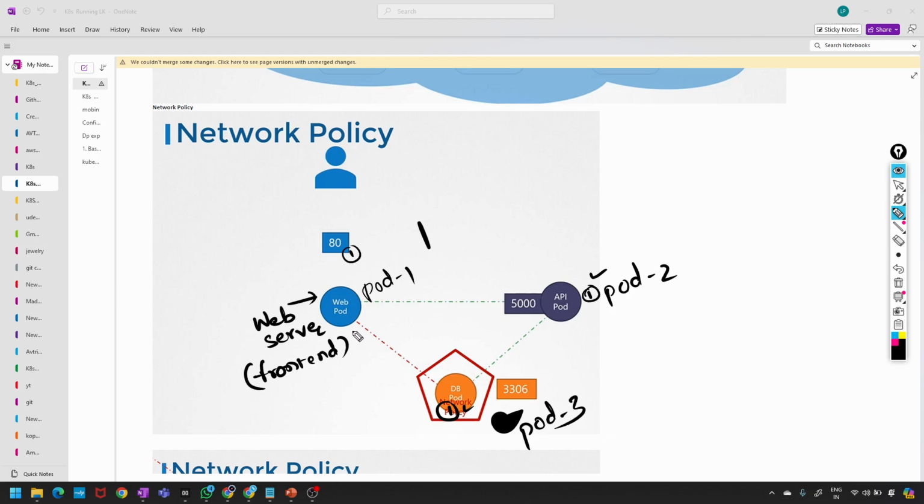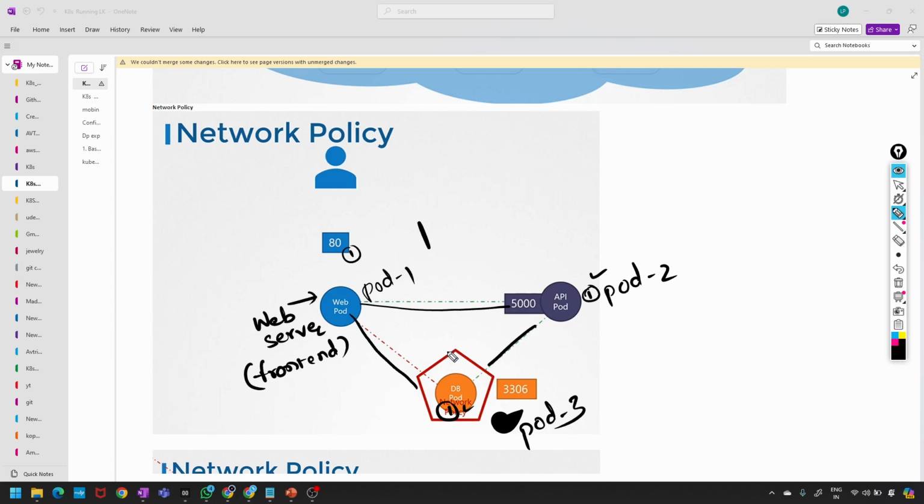Like this pod will communicate with this, and this pod will communicate with this one. So you can define rules within the network policy.